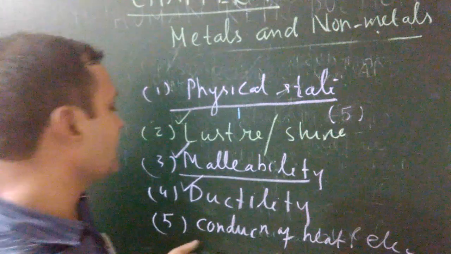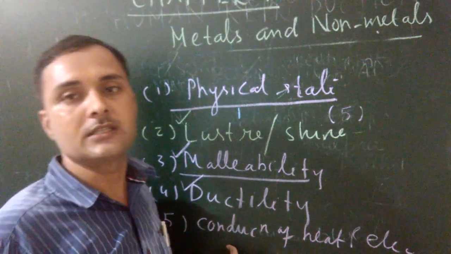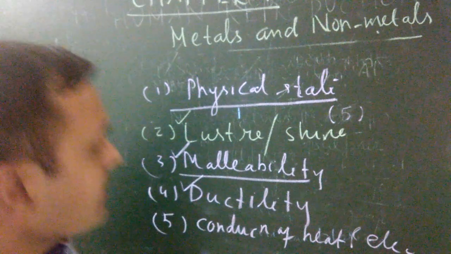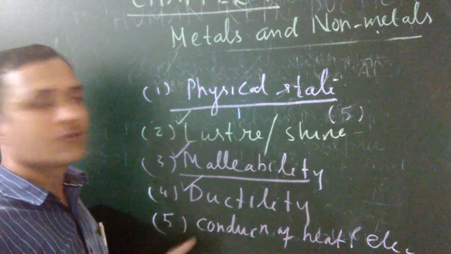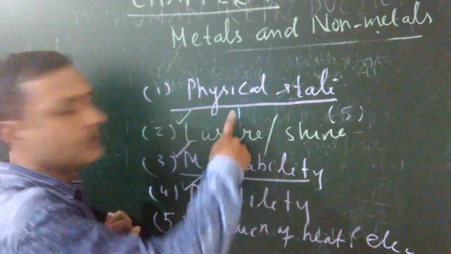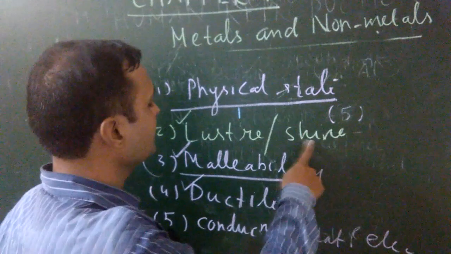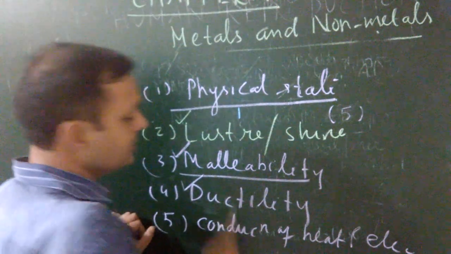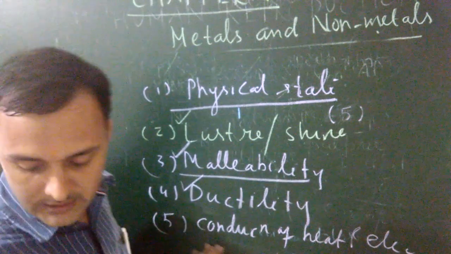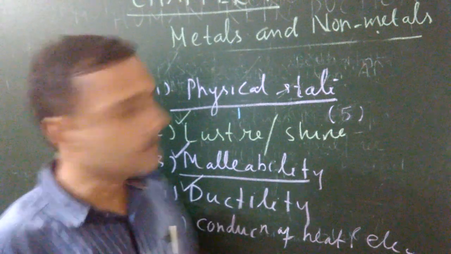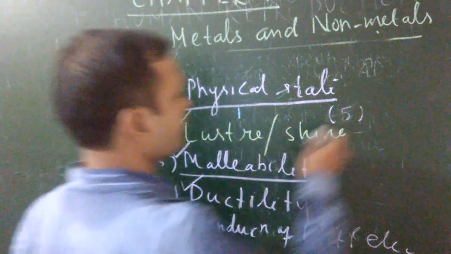All metals are good conductors of heat and electricity, whereas non-metals are bad conductors of heat and electricity. This is the fifth property. So the first property is physical state, second luster or shine, third malleability, fourth ductility, fifth conduction of heat and electricity. Next one, hardness.